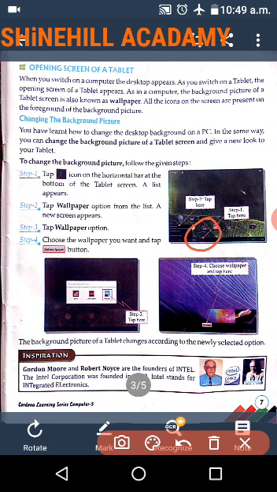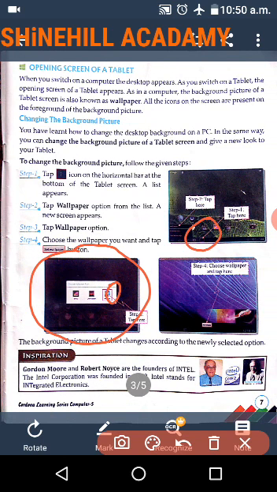Step 2. Tap the wallpaper option from the list. A new screen appears. Step 3. Tap the wallpaper option. The wallpaper option is here.